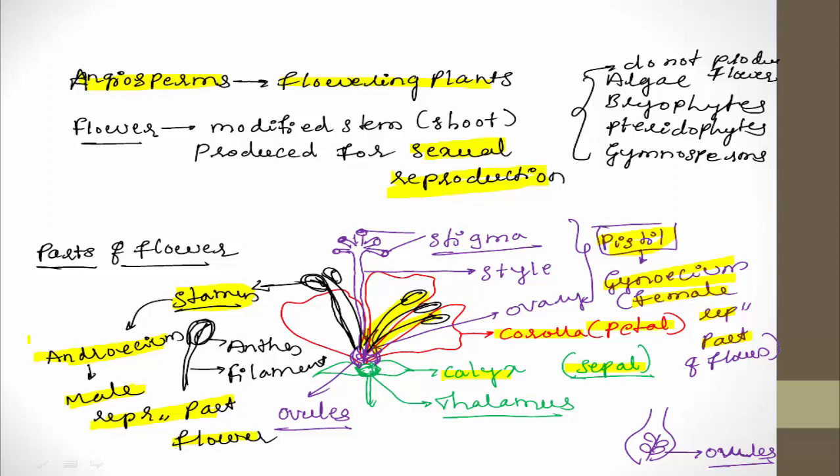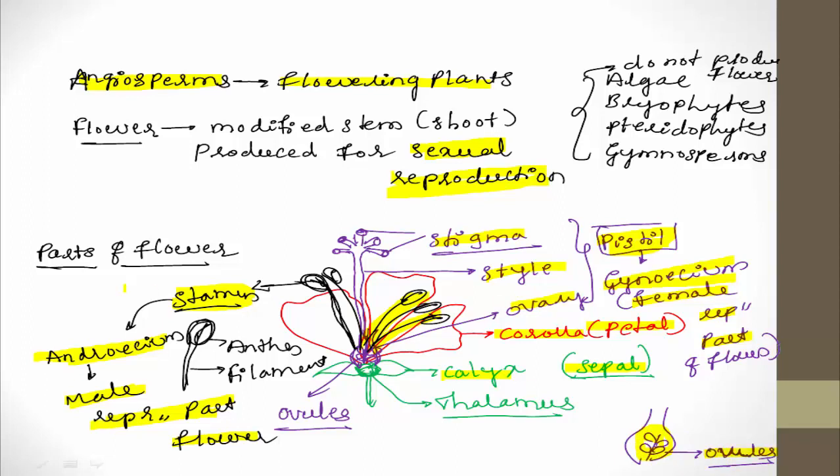The flower is the reproductive organ which is produced as a result of modification of the stem, only in the case of angiosperms. One more thing you need to remember: the individual unit of the gynoecium is called pistil. In one pistil 3 parts are present: stigma, style and ovary. Inside the ovary, small tiny structures called ovules are present.